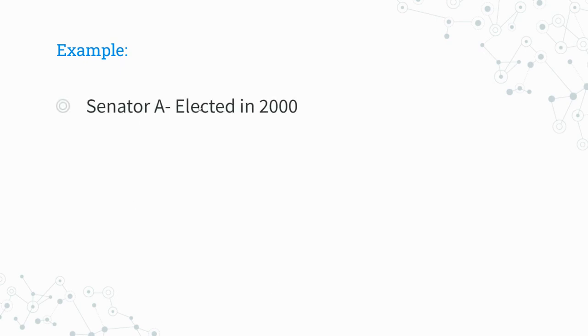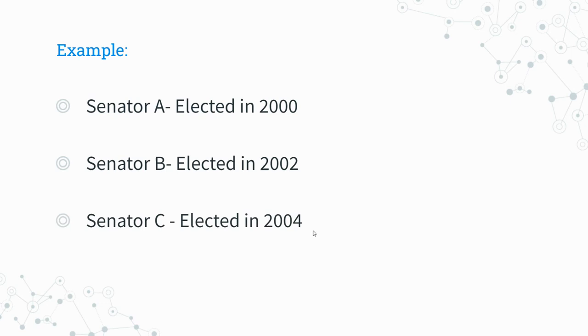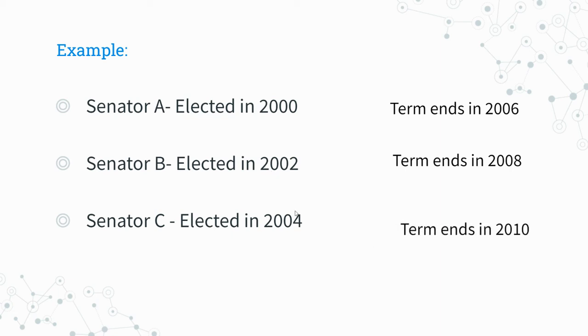Say you have Senator A, who was elected in the year 2000, Senator B, who was elected in the year 2002, and Senator C, who was elected in the year 2004. So in 2005, all of these senators are still having their terms. They're still in office. But in that 2006 election, Senator A is going to have to run for re-election. In 2008, Senator B will have to run for re-election. And in 2010, Senator C will run for re-election. So even though they get 6-year terms, someone is running for office in every election.